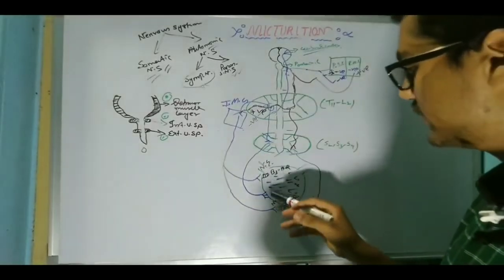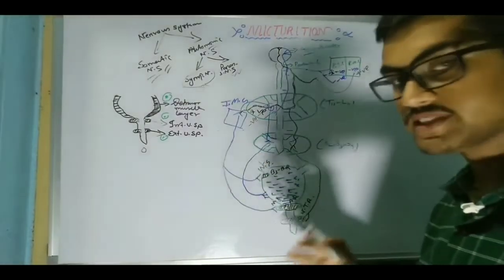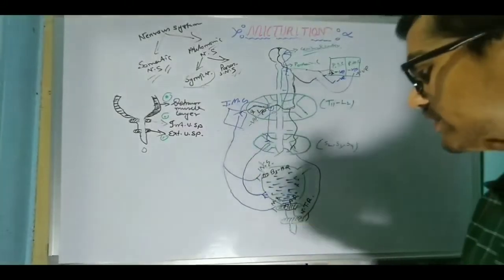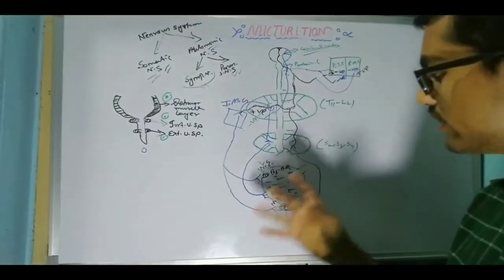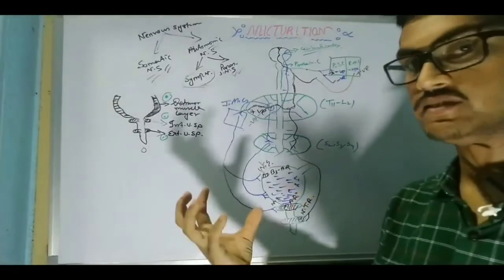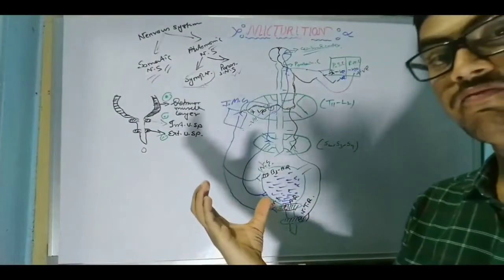At that time, both these fibers become suppressed, and due to this, the internal sphincter which was closed becomes open, and the urinary bladder which was relaxed becomes contracted.